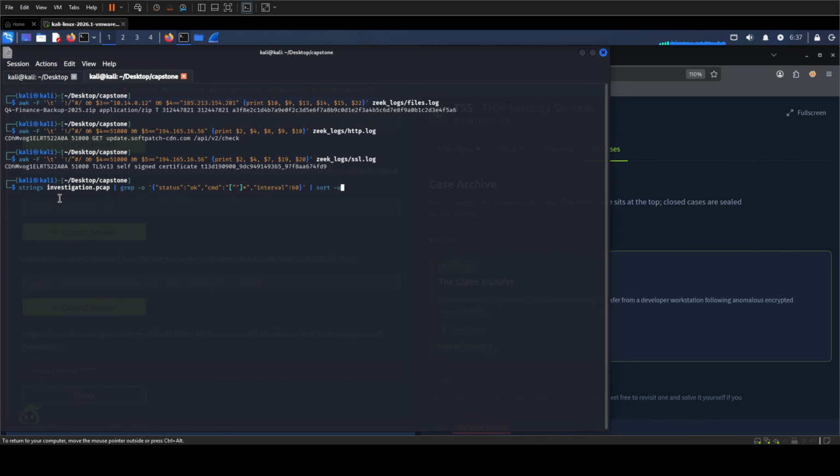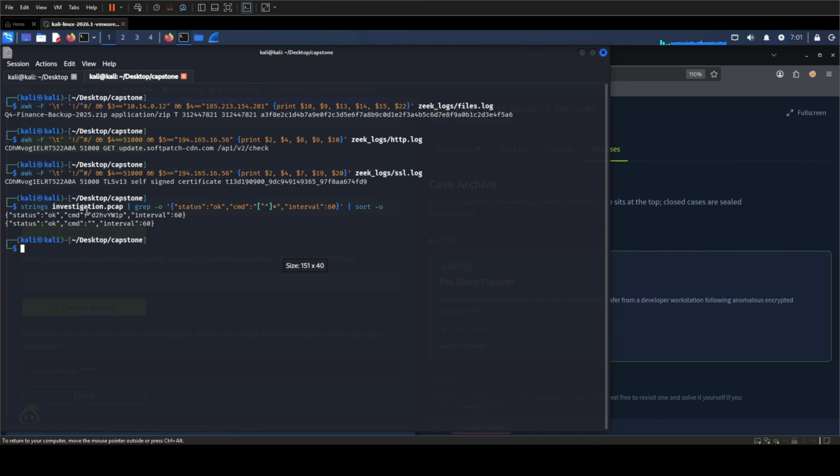The capture contains repeated responses, so opening each stream individually would not help us isolate the command efficiently. The strings utility extracts printable text from the binary capture. grep -o returns only JSON objects matching the command response structure, and sort -u removes repeated copies so that each distinct response appears once. Most responses contain an empty command field, which is consistent with heartbeat-style check-ins. One response contains a populated value, D2HvYW1p.